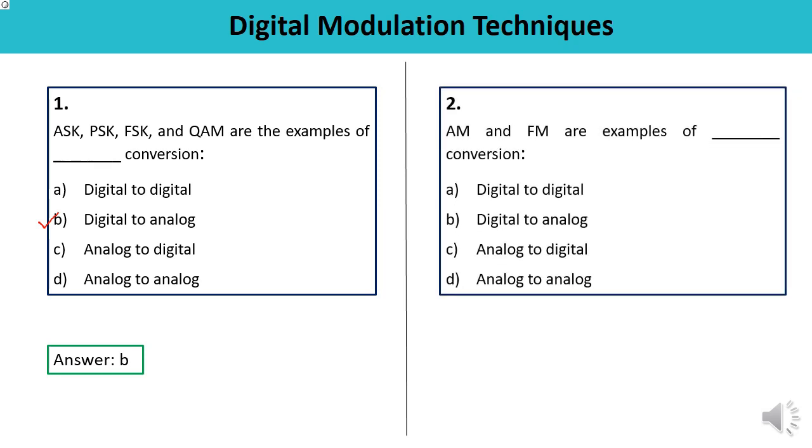Second question: AM and FM are the examples of which conversion? AM is amplitude modulation, FM is frequency modulation. So AM and FM, these are the examples of analog to analog conversion. Means the answer is D.